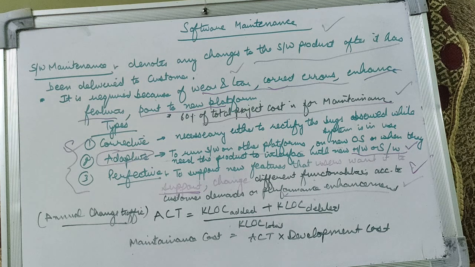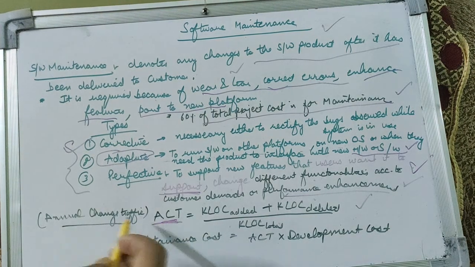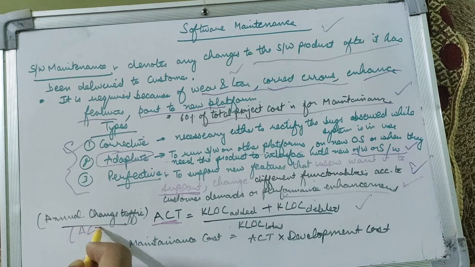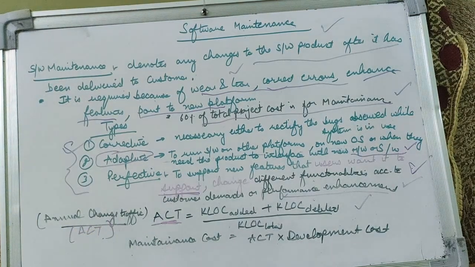Then lastly comes how to measure the maintenance cost in case of software maintenance. In order to measure the maintenance cost, there are two steps. In the first step, we need to compute the annual change traffic. What is annual change traffic? How is that computed? In short form, it will be represented by ACT.